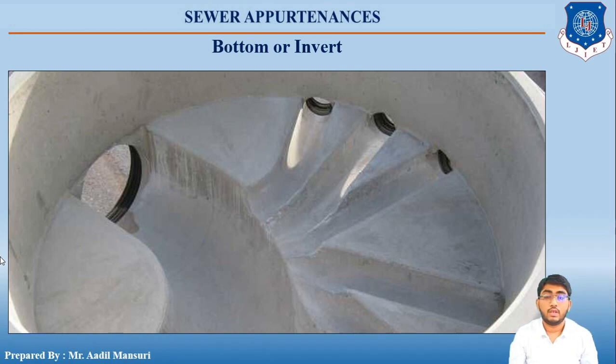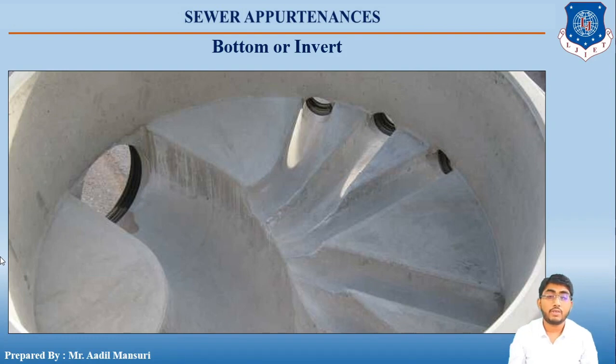So have a look at the picture first. A semicircular channel of cement concrete is constructed at the bottom of the manhole, and the diameter of the channel is equal to the diameter of the sewer. Okay, so you can have a look at the picture that at the bottom there is a semicircular channel which is large, and near the end of the manhole you can see the sewer diameter. So the diameter of channel is usually equal to the diameter of the sewer.